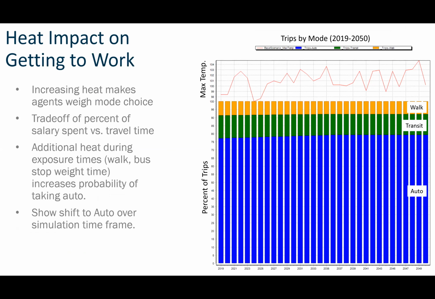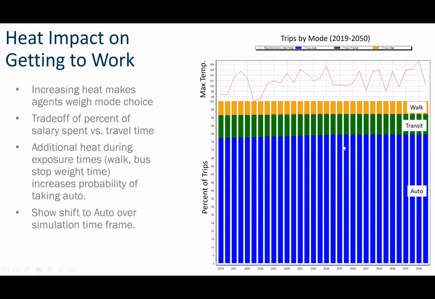Applying that and rolling it up to the whole pilot area, we were able to work out the change in people choosing auto versus transit and walk as it gets hotter into the future. Here's a maximum temperature forecast from one of our models. You can see that the blue bars get higher and higher over time.